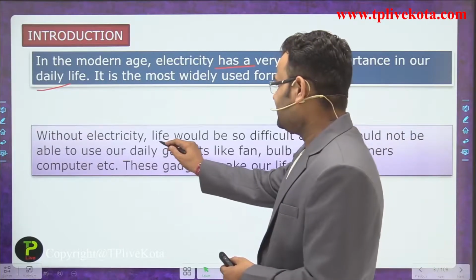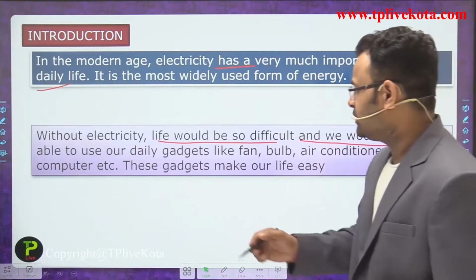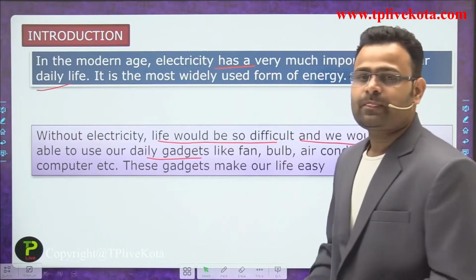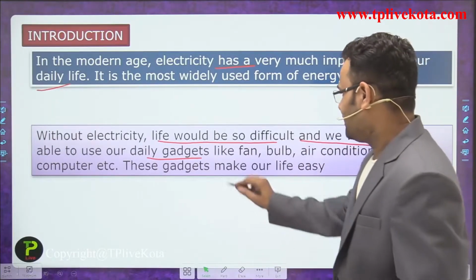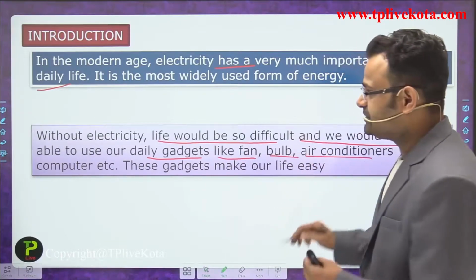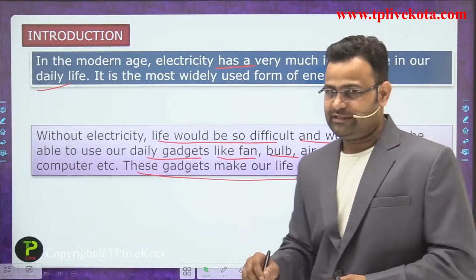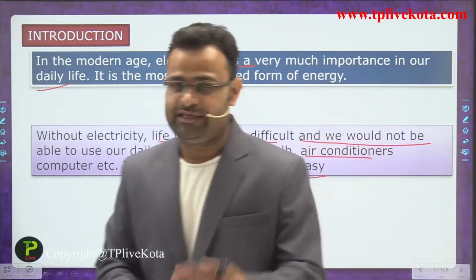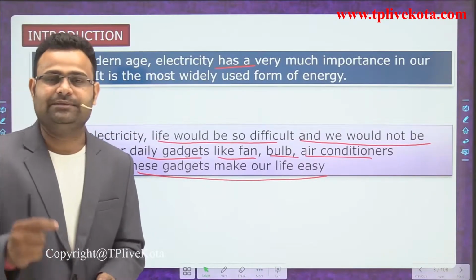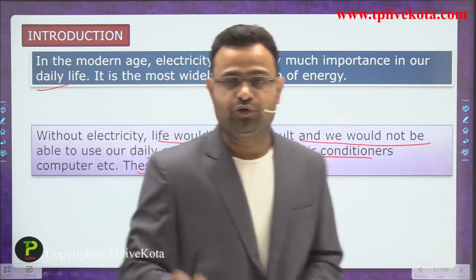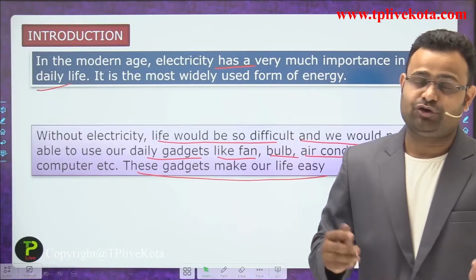Without electricity life would be so difficult, and we would not be able to use our daily gadgets. A mobile is a very important gadget in today's life, guys, and so are the fan, bulb, air conditioner and computers. These gadgets make our work very easy, but all gadgets require electricity to run. Without electricity they are not useful.